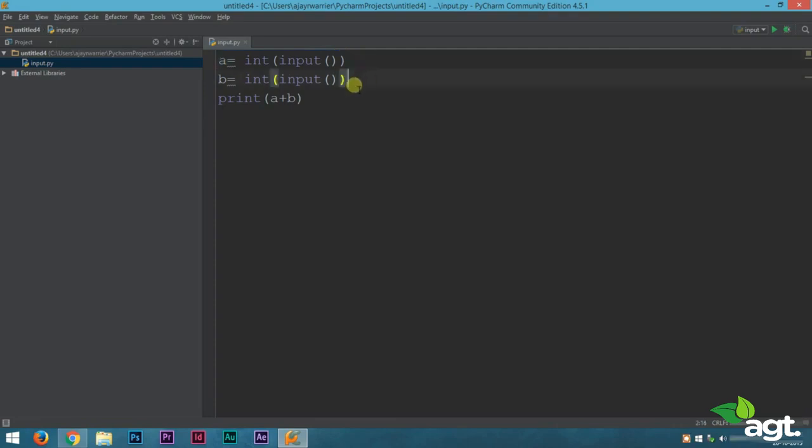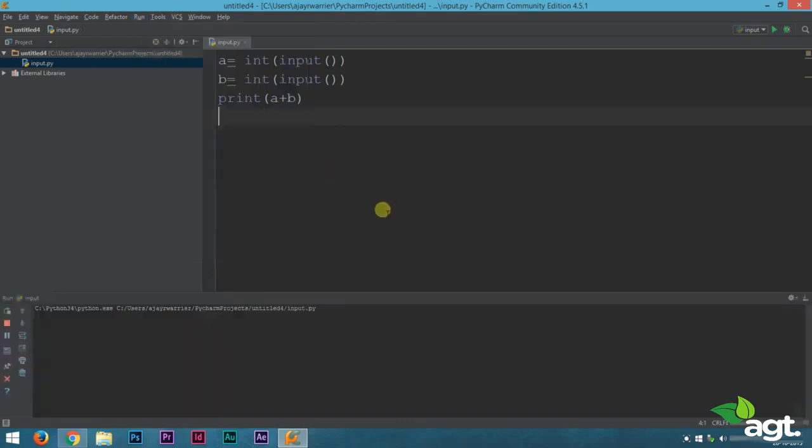Okay, so what this code means is that a will be inputted from the user, b will be inputted from the user, and we'll print the sum of those two numbers. Okay, let's run it and see if the code is working. Now we can enter a number, let it be 3, and the second number be 5, and we got 8, which is our required output.